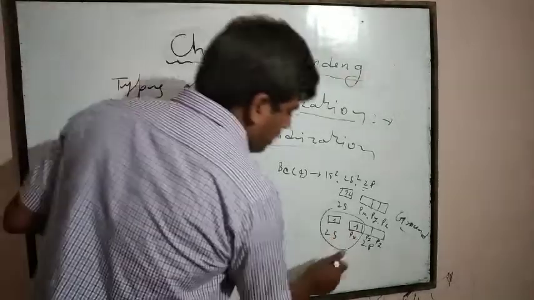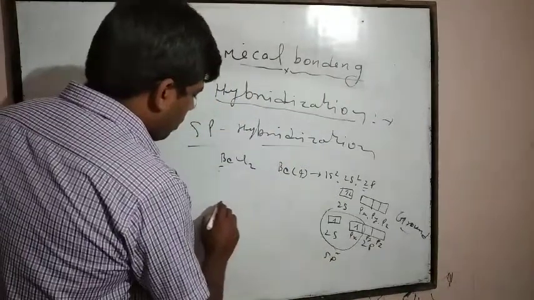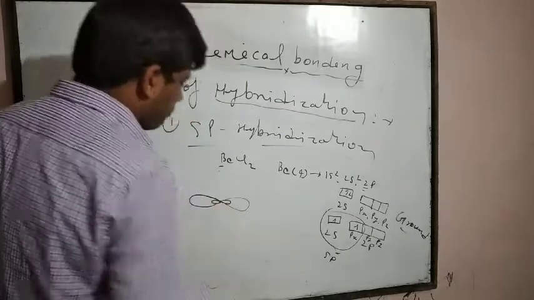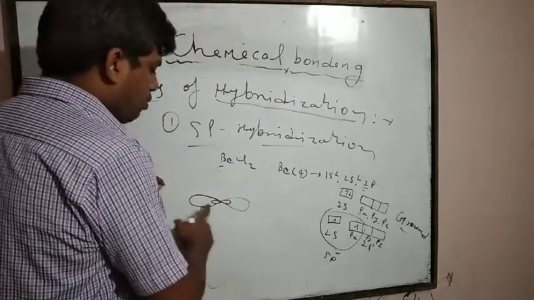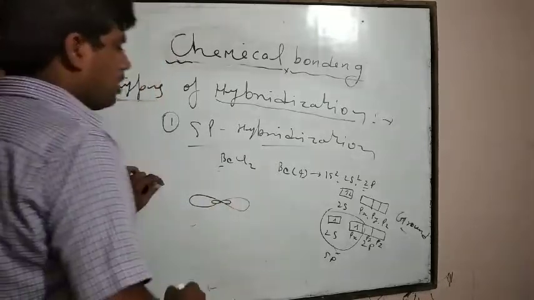So after hybridization, what happens? sp type of hybridization takes place. 2 hybrid orbitals are formed like this. This one is the first, and this one is the second.